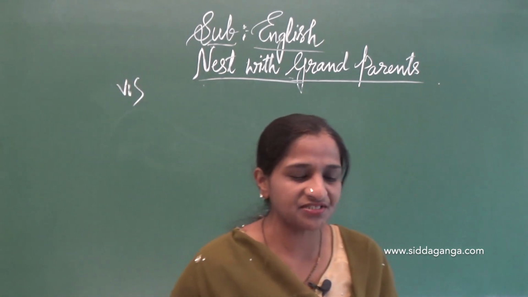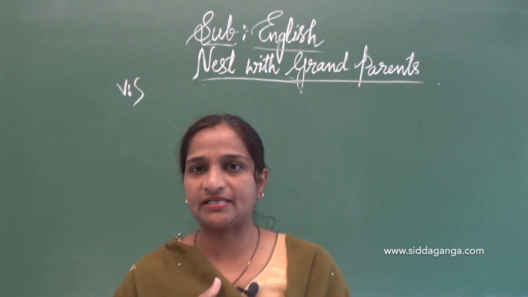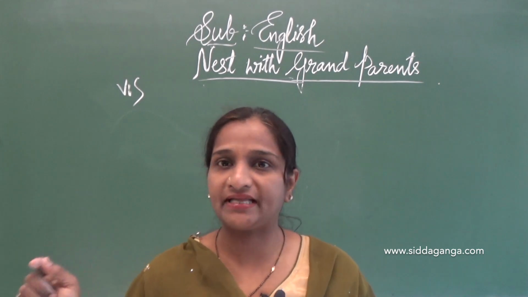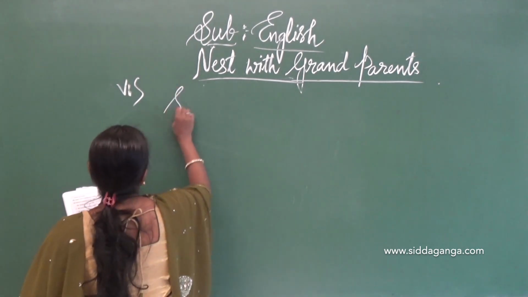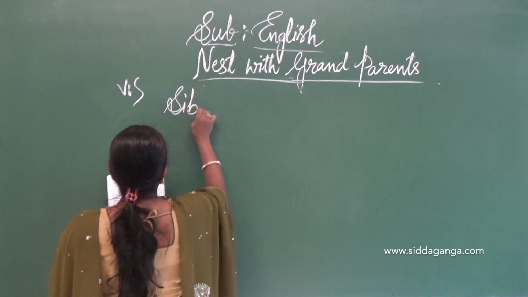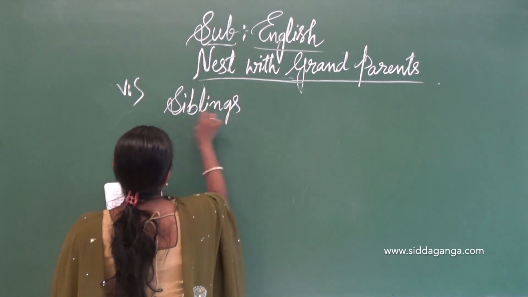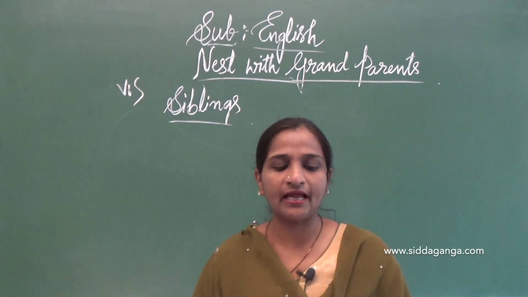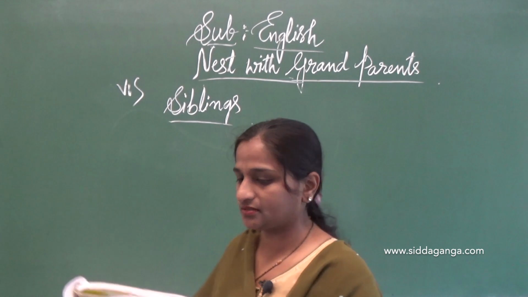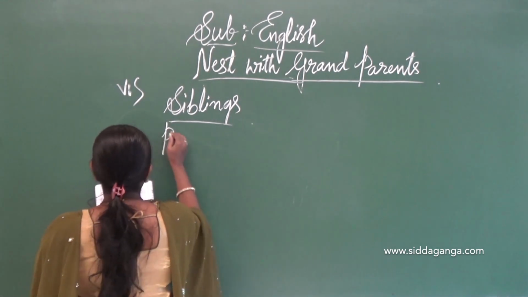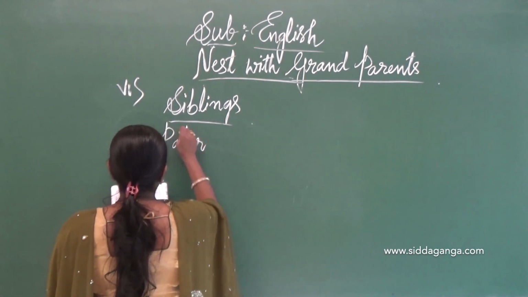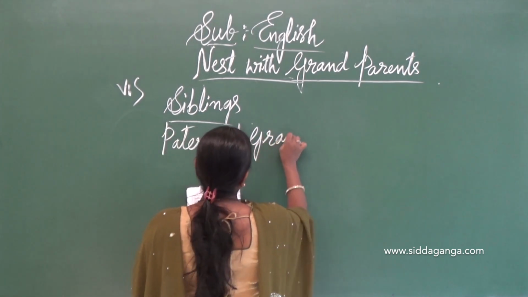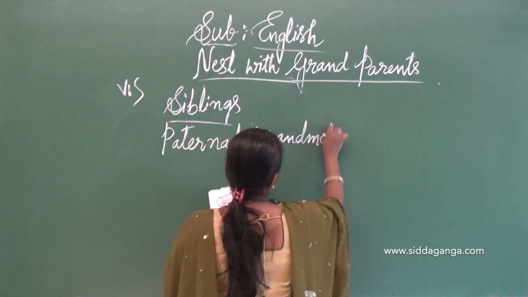Kinship terms. My sister and brother are called my siblings. So, what do we call my sister and brothers, dear children? Siblings. Next, my father's mother is my paternal grandmother.